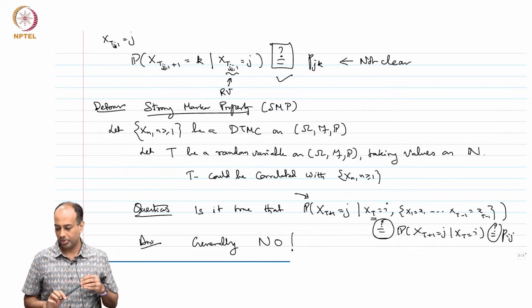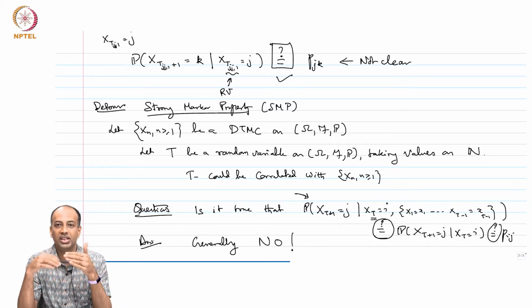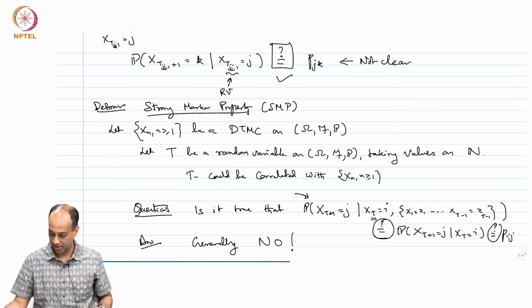The strong Markov property is the property that if t is a random variable like so, and if this property holds, then the random variable t is said to satisfy the strong Markov property.